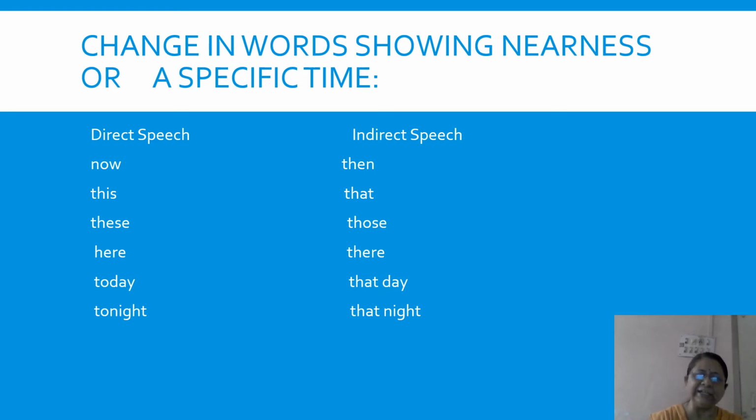Of course, later on you will be changing imperative sentences. Tenses, of course, have to change, but then you'll be using these rules for changing interrogative sentences, exclamatory sentences, and imperative sentences. Now, let us see the next rule.